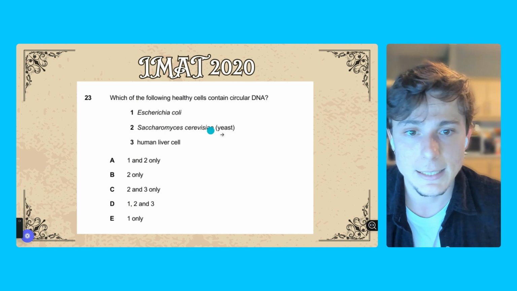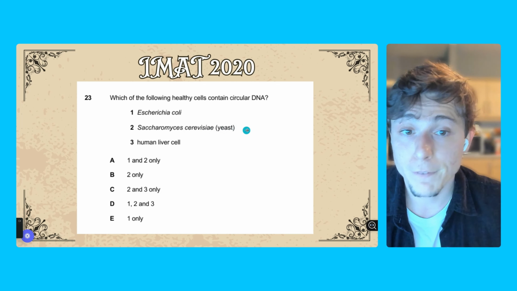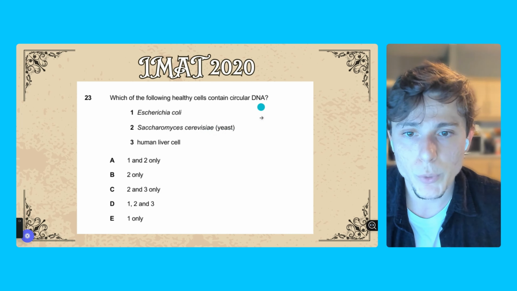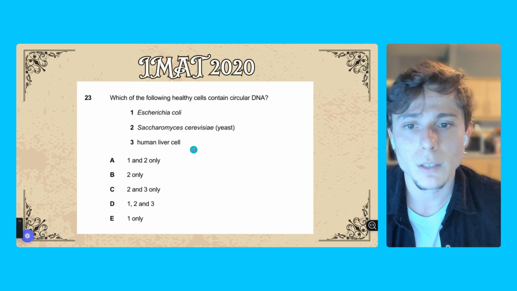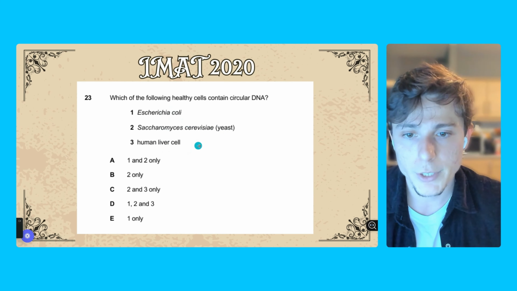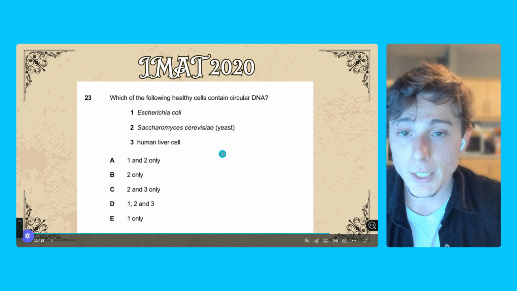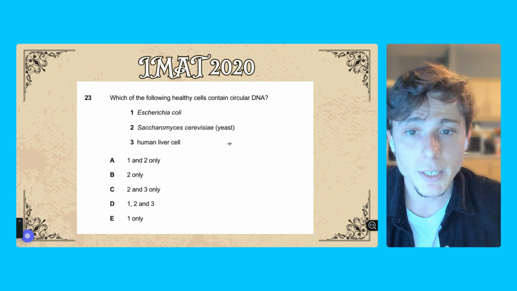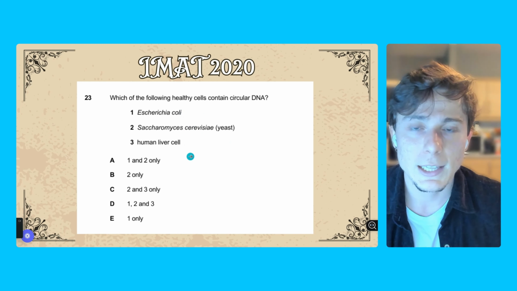Saccharomyces cerevisiae, Latin name. So we're talking about a fungus. Yeast fungus does have circular DNA, as we spoke earlier, and a human liver cell. Oh, so all of these options here have circular DNA. So 1, 2, and 3. This could be a tricky one if you don't keep this in mind, but if you do have this in mind, it's going to be so easy and you're going to answer this in like 19 seconds.